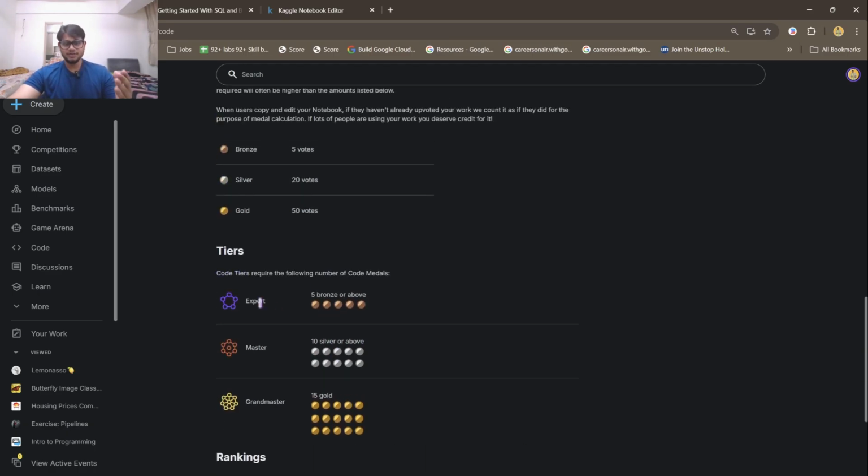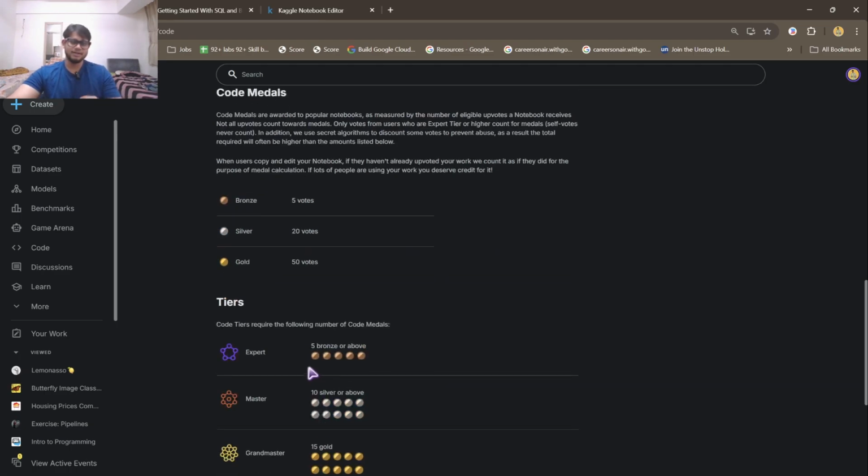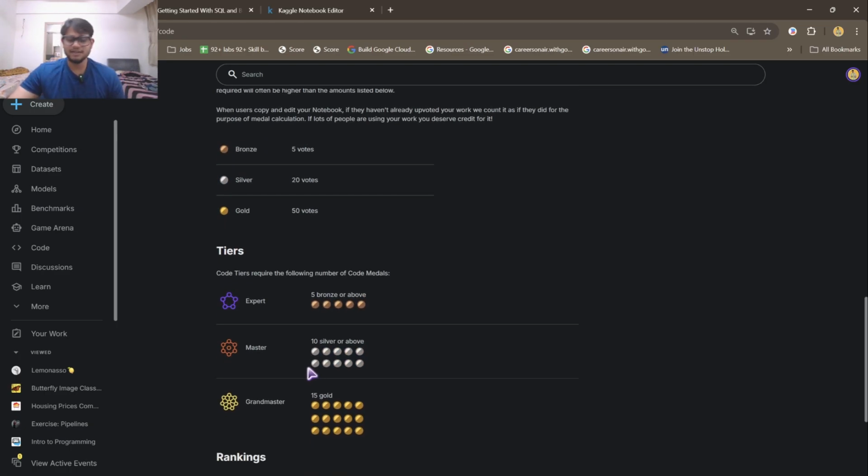Now coming to the expert tier in codes or notebooks, you have to basically get 5 bronze medals. For each notebook you write, if you get 5 votes in that notebook, you will get a bronze medal. If you get 20 votes, you have 1 silver medal, and if you have 50 votes in that notebook, then you will get a gold medal, right? Which is not very easy.